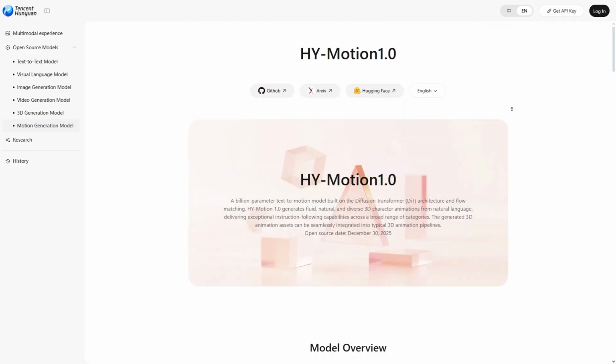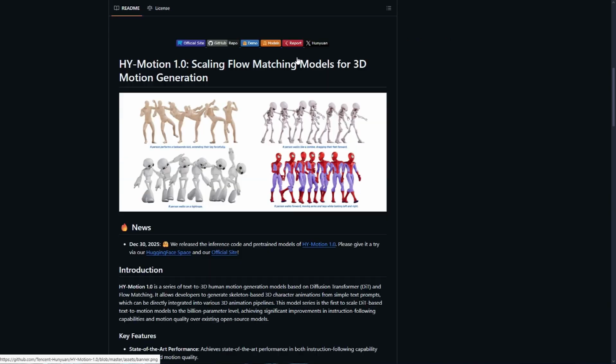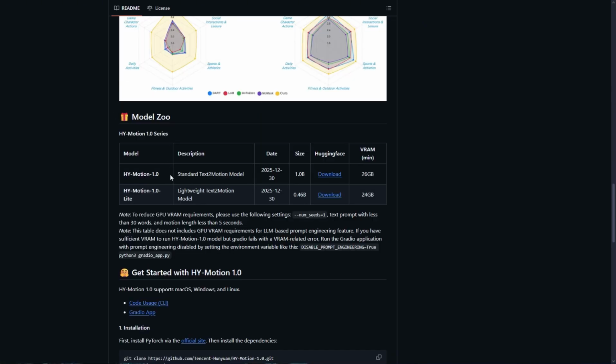If you come to the top of the page, you will see everything released. Here's the GitHub. You'll find all the code here. If you click on GitHub, you'll find everything. Yeah, and they also put the minimum VRAM requirement. The standard Hunyuan Motion 1.0 has a size of 1.0 billion parameters. The Hugging Face link is here, and the minimum VRAM requirement is about 26 gigabytes. The lightweight version requires 24 gigabytes of VRAM. Yeah, I don't believe these are the only models. There might be a quantized version later. Anyway, they released everything here.